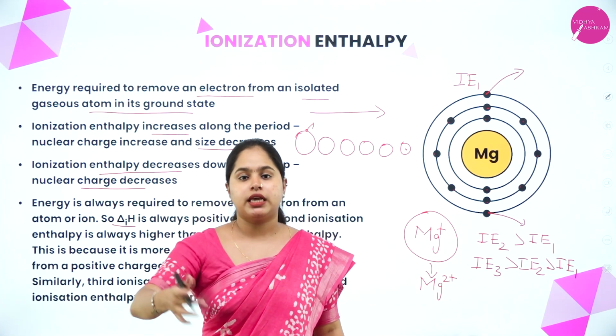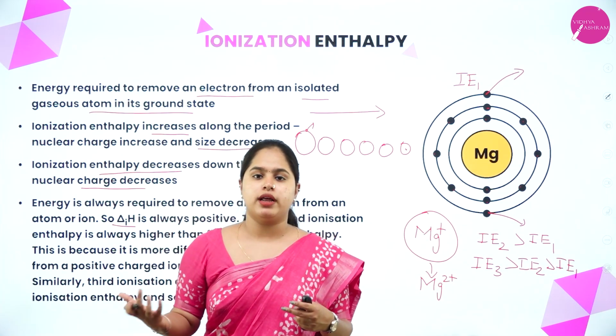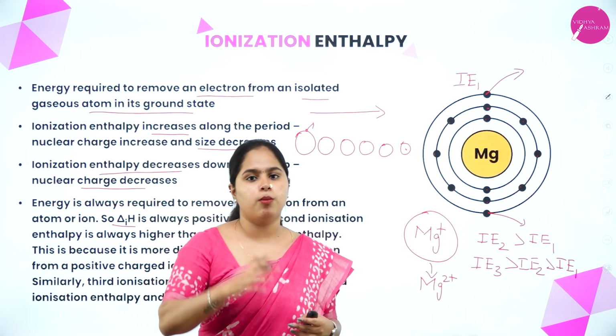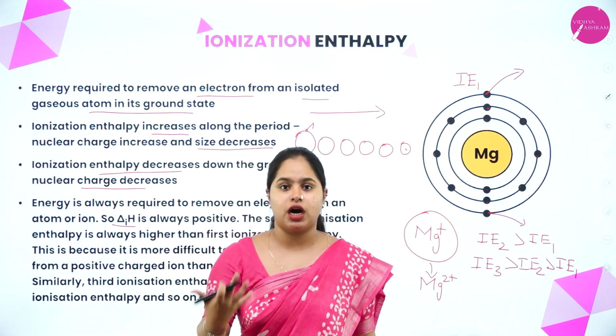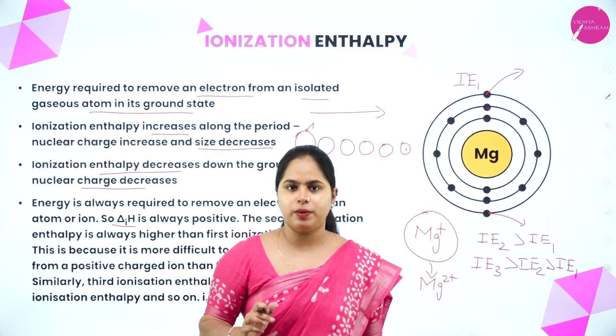So as we keep on removing more electrons, what happens? More energy is required, because the attraction or the nuclear charge keeps on increasing. So I hope it is clear.